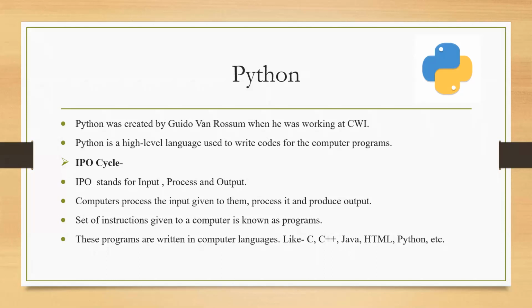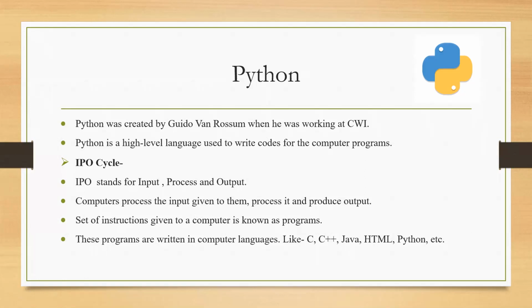Before that, I just want you to understand what is IPO cycle. A computer is an electronic machine which takes the input from the user, processes it, and produces the output. So this IPO cycle stands for input, process, and output. This cycle is the base for each and everything that we are going to do with this kind of device. Whether you are writing programs or any kind of code, you are giving input to the computer, the computer will process it and it will display the output.